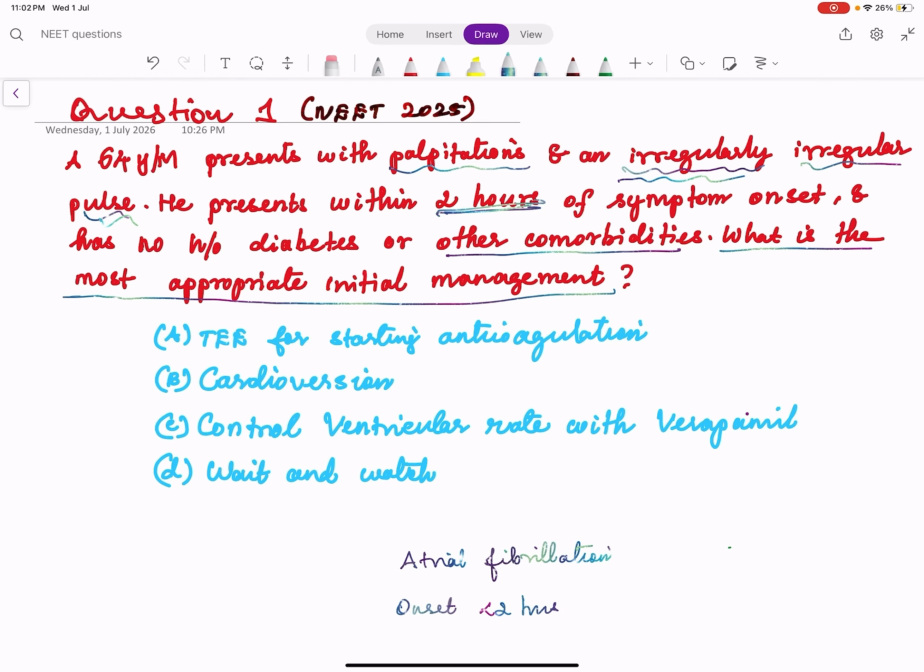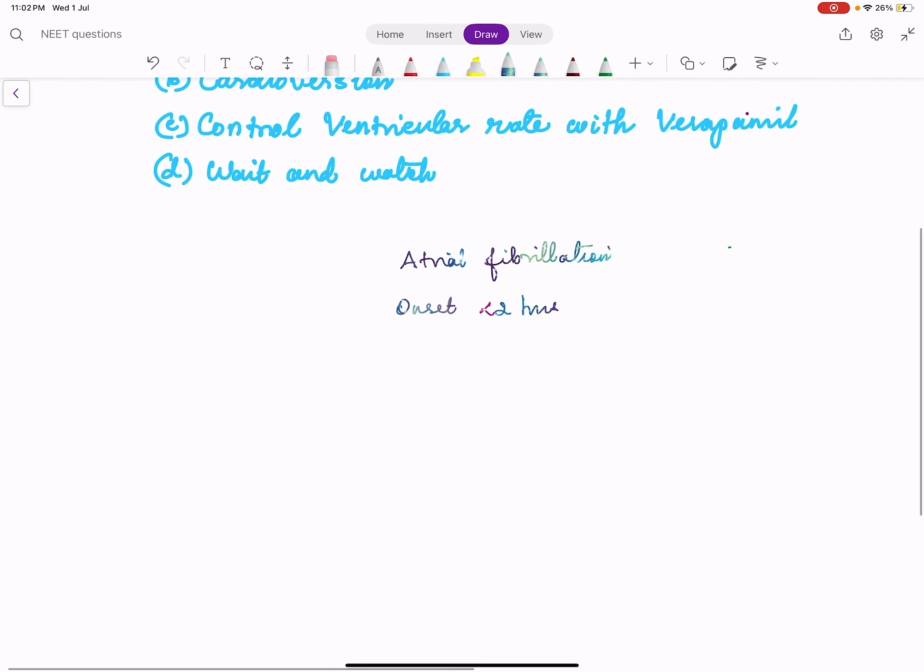So why this is important is, as you all know, by the cause we can classify atrial fibrillation into valvular atrial fibrillation and non-valvular atrial fibrillation. By the duration again, atrial fibrillation can be classified in different ways.